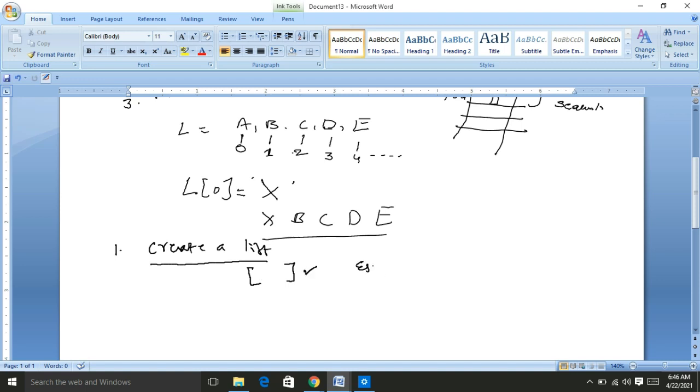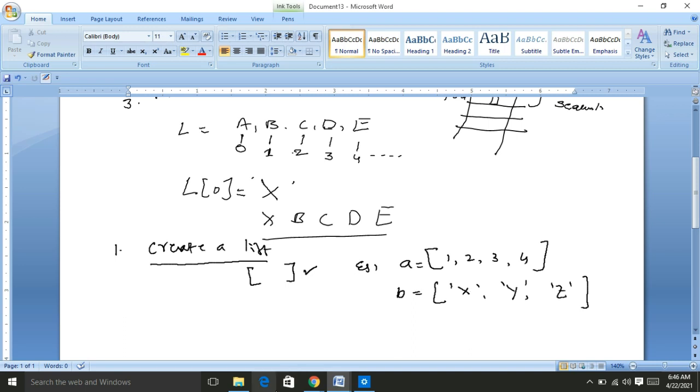For example, suppose I create A equal to 1, 2, 3, and 4. Here A is a list. Otherwise, I create B equal to X, comma, Y, comma, Z. So this is a list. Here X, Y, Z are character types, hence we enclose them within single quotes or double quotes.